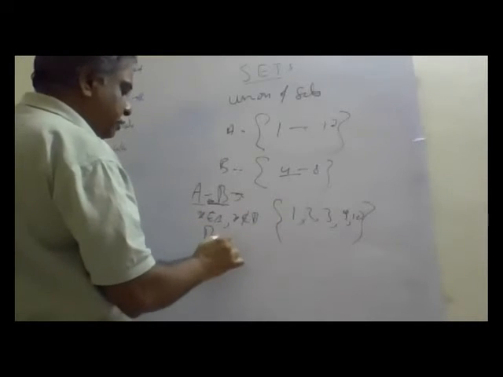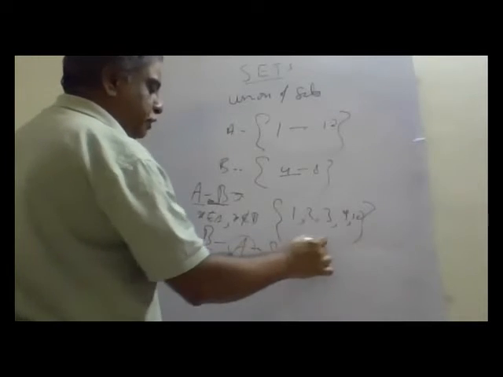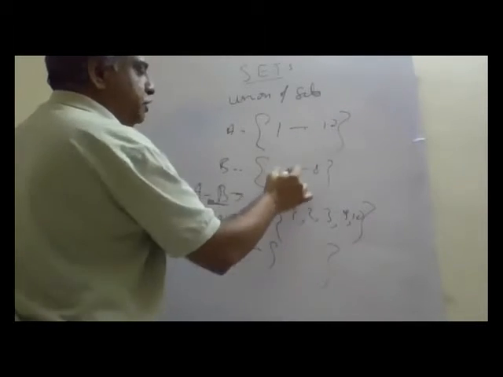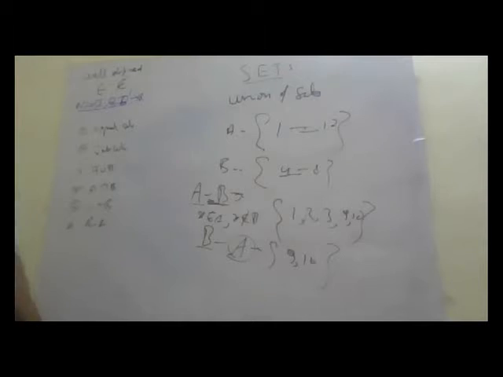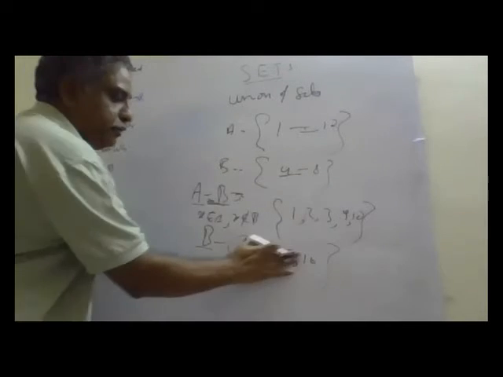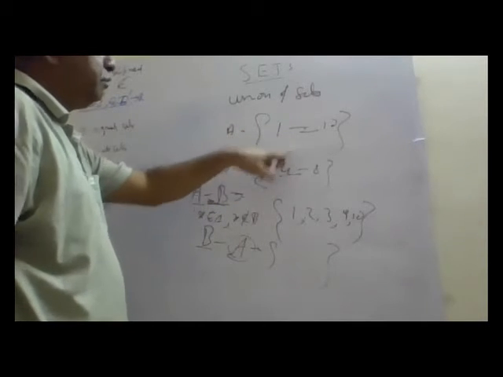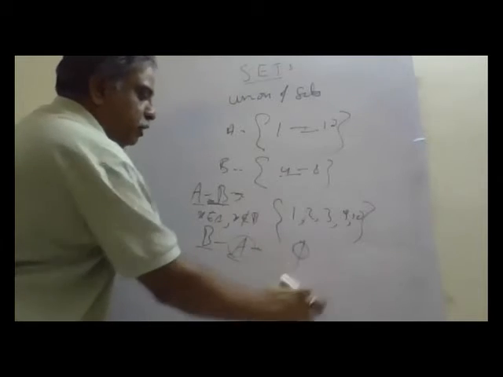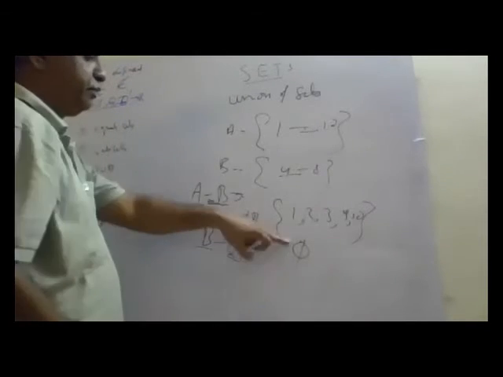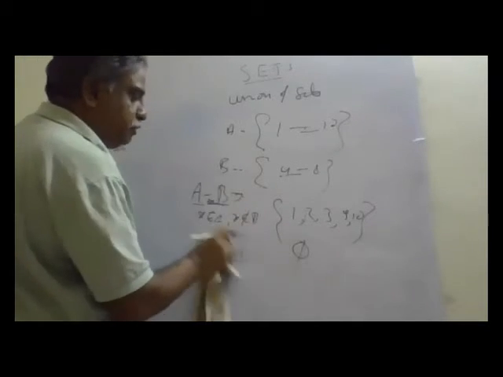Now let us say B minus A. That means whatever is in B should not be in A. So 4, 5, 6, 7, 8 are there. B is 4 to 8, and all are there in A. B is a subset of A. So B minus A is an empty set, because all elements are in A. Understood? So A minus B is not equal to B minus A.